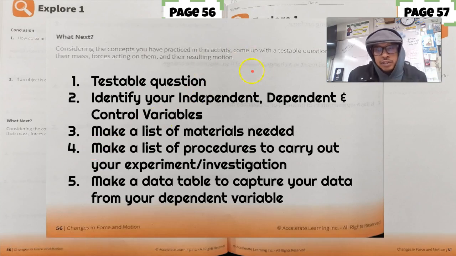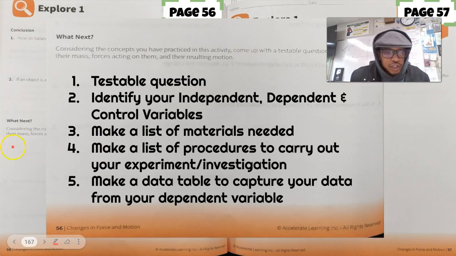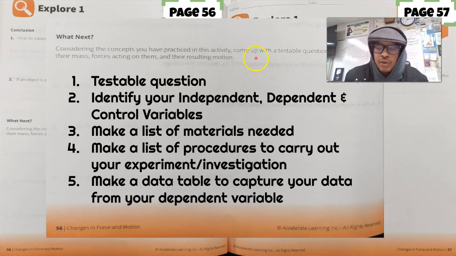So my testable question: the more force that's applied to a paper airplane, will it fly further? Or maybe I could ask this question, and I think this is the one I want to ask: will different materials of a paper airplane affect how far it will fly with the same amount of force applied? So that's going to be my testable question.